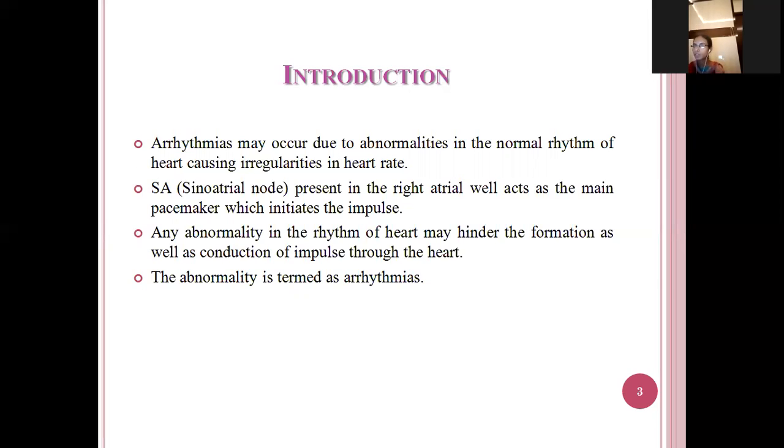It acts as the pacemaker and initiates the impulse. So the SA node is mainly used to initiate the impulse in the heart. If there are any abnormalities in the rhythm of the heart, they may hinder the formation as well as the conduction of the impulse through the heart. If any such abnormality is there, it is termed arrhythmia.